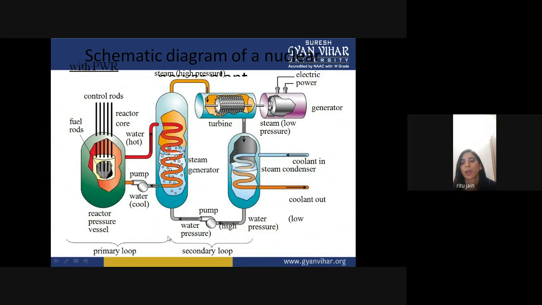This is called your primary loop, where the chain reaction is happening, and this is your secondary loop, where your electricity is generated. So this is your schematic diagram of a nuclear power plant with PWR.